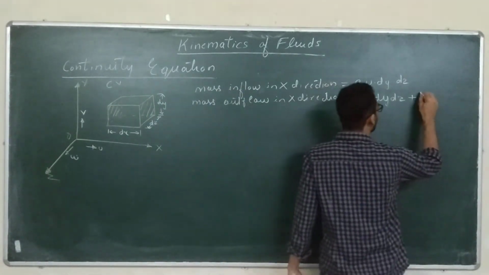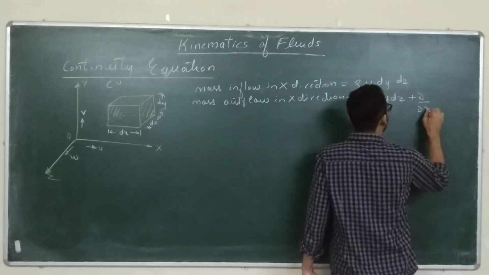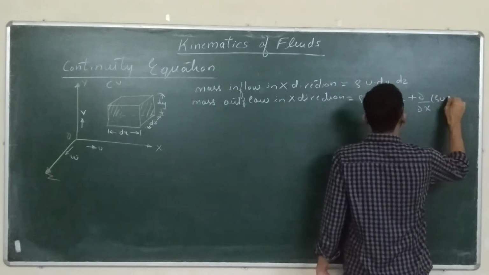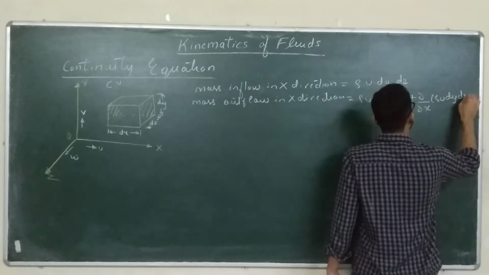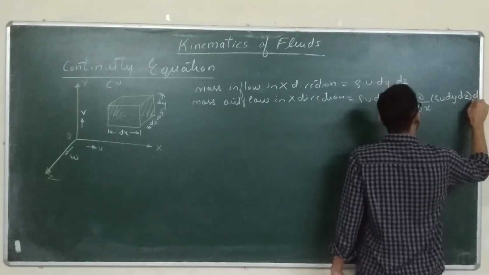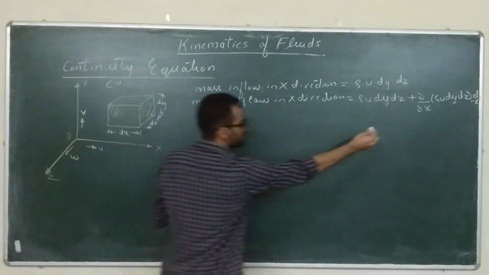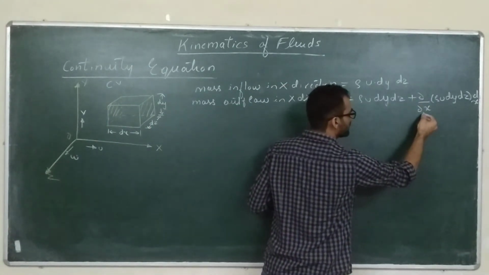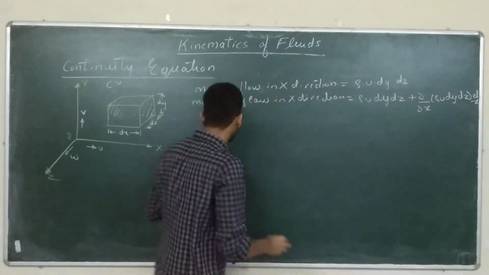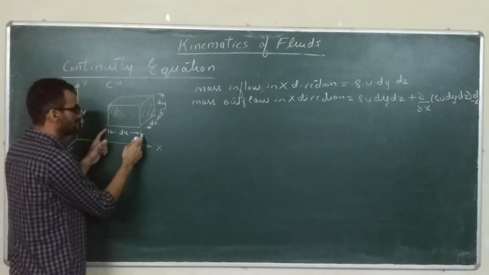Therefore it will be del/del x of rho u dy dz, into dx. Because del/del x is the rate of change of this inflow with respect to x, and dx is how much length it is going to cover.